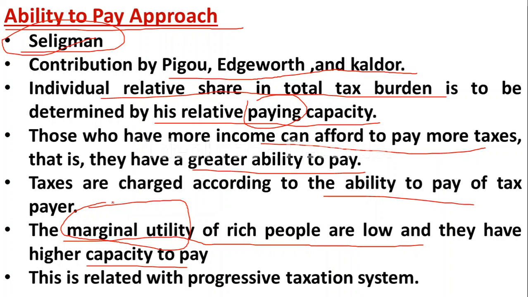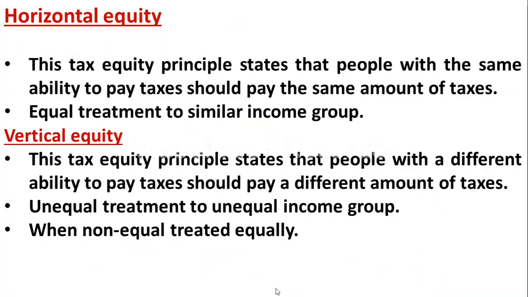But for poor people, the marginal utility will be high. It means when they pay tax to the government, they have to sacrifice more, they have to lose utility. So this is related to the progressive taxation system. Yes, the ability to pay approach is related to the progressive tax system.